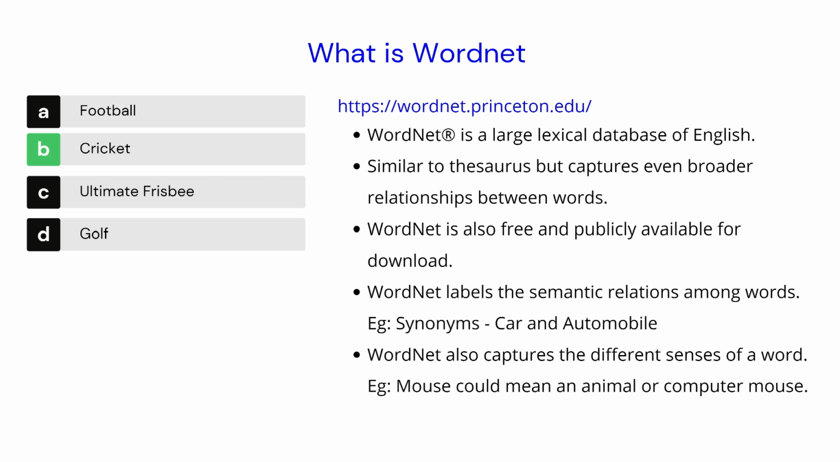WordNet also captures different senses of a word. So what do I mean by sense? Let's say the word mouse. It could mean an animal or a computer mouse depending on the context it is used in. So each different usage of mouse is called a sense. One sense is the animal, and the second sense is the computer peripheral.